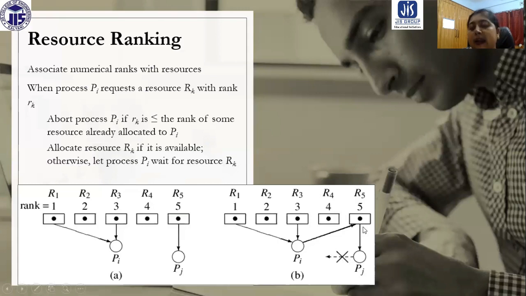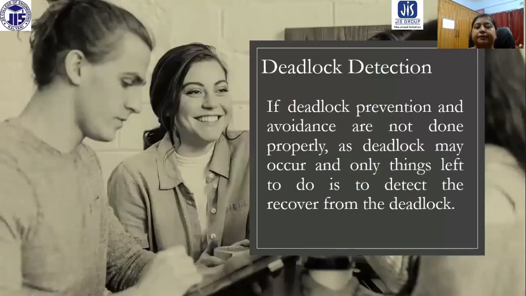Because PJ has the highest rank resource, if PJ requests some other resource, then PJ needs to be aborted, and then only PI is going to have this R5 resource. Otherwise, PJ is not going to request other resources. PJ is going to complete with R5 and then PI is going to have it. So anyway, PI is going to have this R5 resource, maybe now or maybe after some time. So the circle is not going to occur. In this way, using the resource ranking policy, we can break the circular wait and we can prevent deadlock.